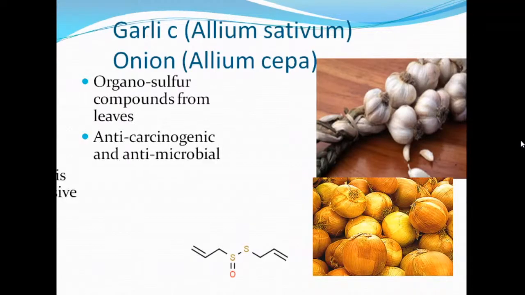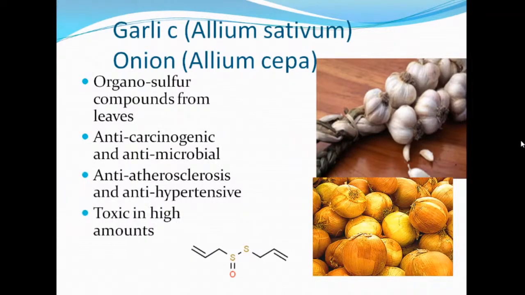So this is Allium sativum and Allium cepa, that is garlic and onion. They are sulfur-containing compounds. They have anti-cancer and antimicrobial properties. Not only that, they have anti-atherosclerosis and anti-hypertensive properties.